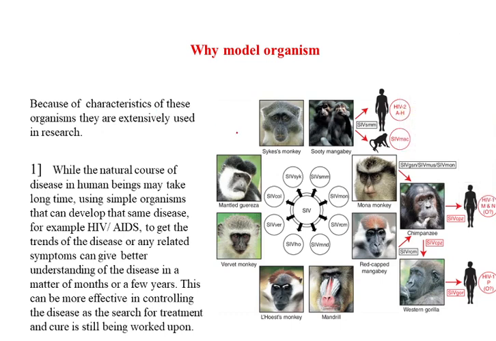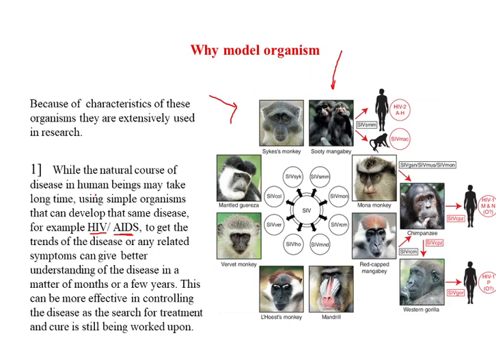The example that I have taken here is African monkeys, here the Sooty mangabey, Sykes' monkey, etc. These monkeys are utilized as a model organism to study AIDS and HIV. HIV is a virus, the human immunodeficiency virus, and AIDS is a pathological condition, acquired immunodeficiency syndrome. So they have chosen African monkeys as a model organism.